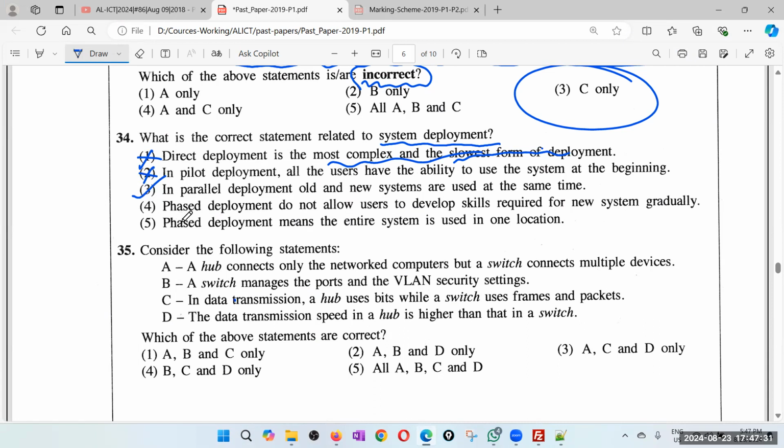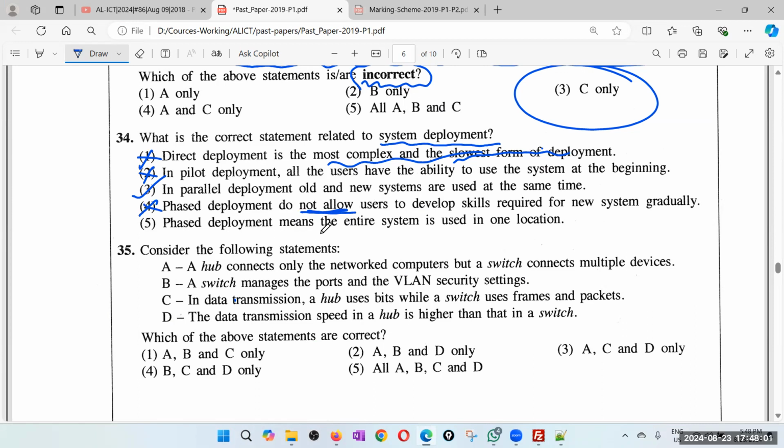Anyway, let's read the fourth and fifth. Phase deployment does not allow users to develop skills required for the new system gradually. That is wrong, because phase means you gradually get new features, so that the users can gradually adapt to the new system and develop the skills to use it. So this is wrong because it says not allowed. Actually, it is allowed.